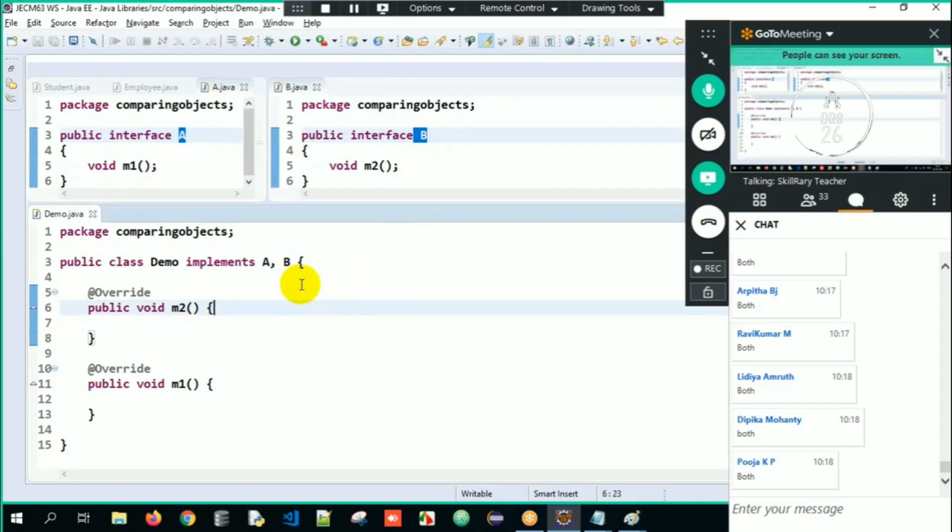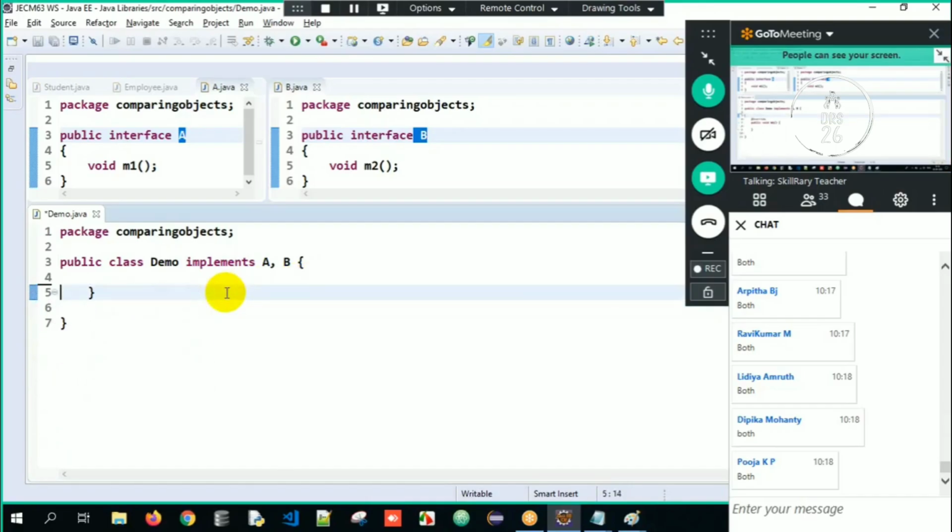Should we override one method or two methods, M1 method or M2 method, or both? So we got the clarity of it. Clear here? This is all about the entire data here. Okay, great. Now here, one more question.